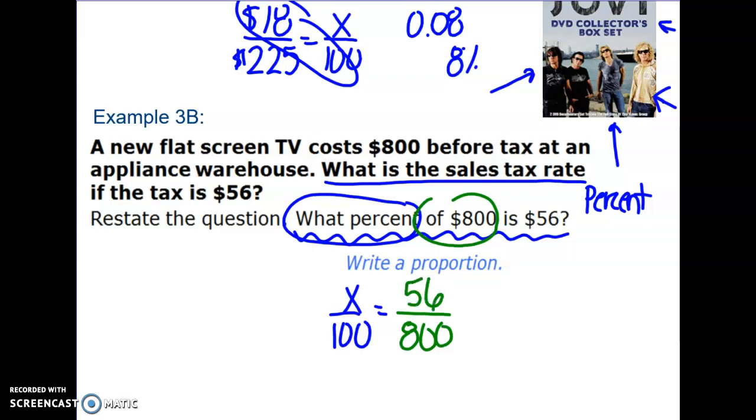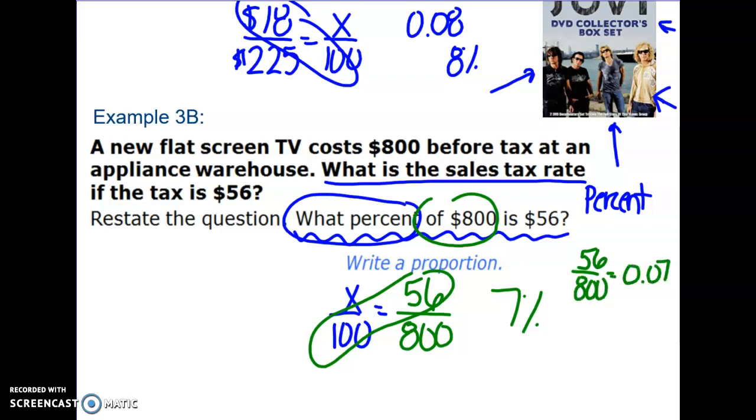All right, once again, if I want to do my cross products, I'm going to divide 5,600 by 800. When I do that, I'm going to get 7 for my answer, which would be 7%. We could also divide 56 by 800, and we're going to get 7 hundredths as our answer for that.